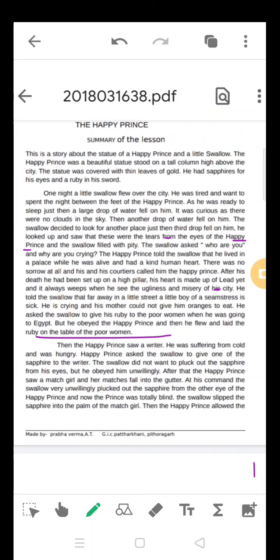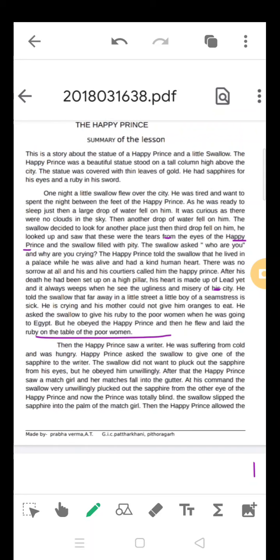After that, the bird wanted to go to Egypt. Then again the Happy Prince requested him not to go and to stay one more night to serve another poor person. The Happy Prince saw a match girl who was selling matchsticks. A very poor girl.